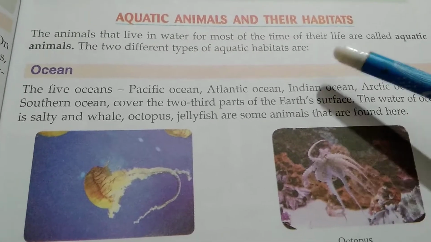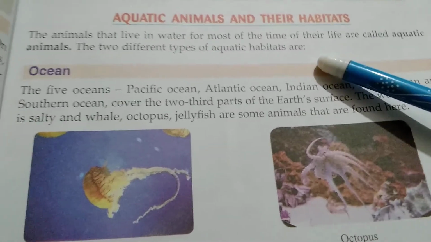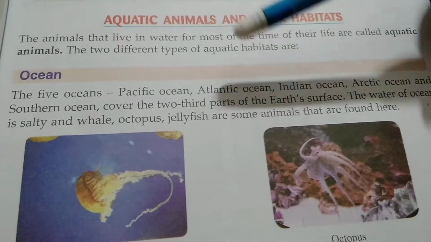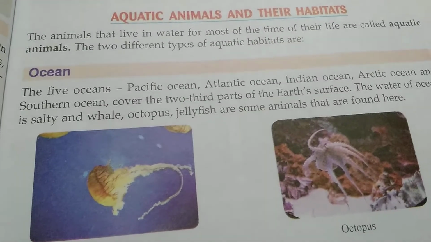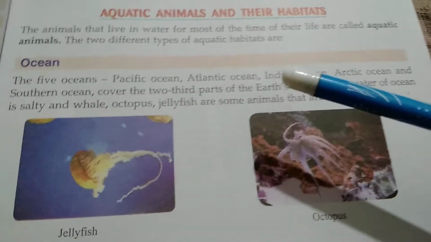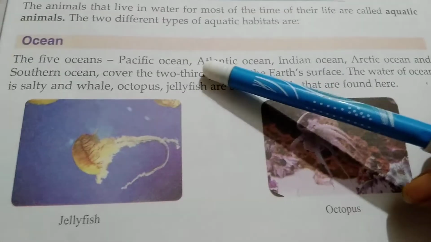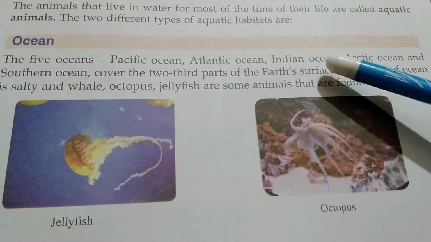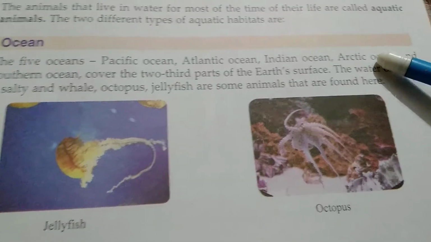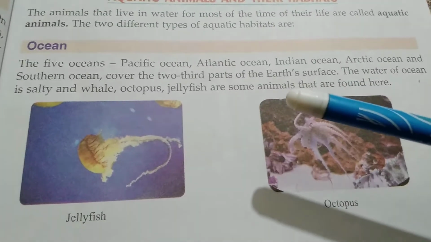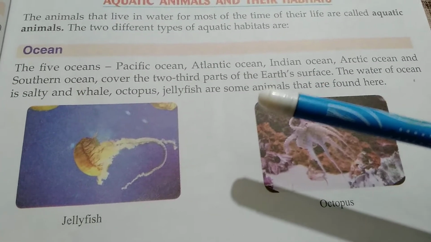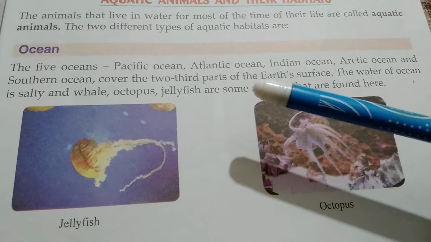The two different types of aquatic habitats: firstly, ocean. There are 5 oceans on our earth: Pacific Ocean, Atlantic Ocean, Indian Ocean, Arctic Ocean and Southern Ocean, which you can also call the Antarctic Ocean.